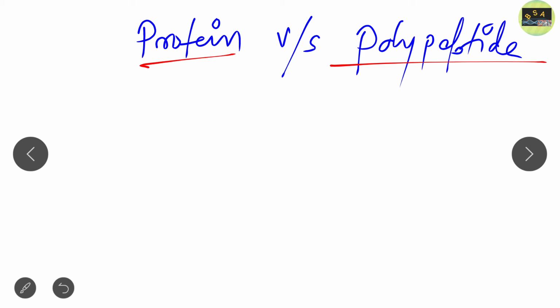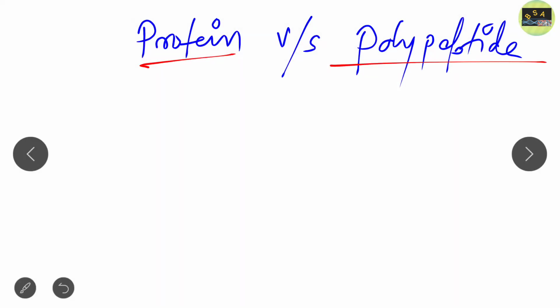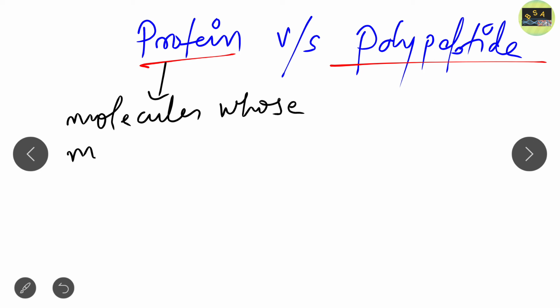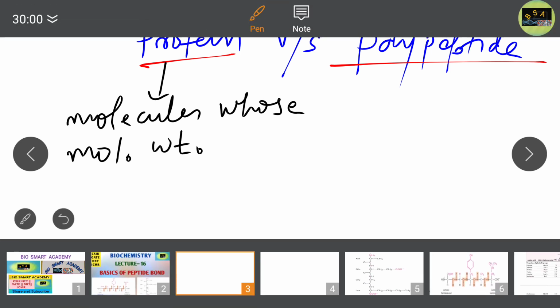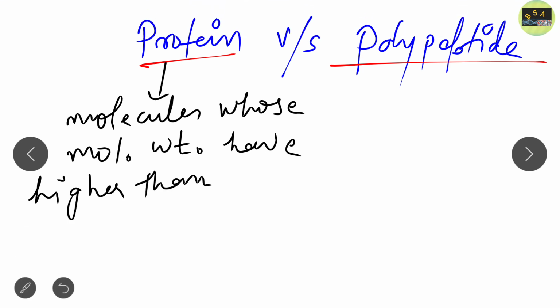One difference is that proteins are those molecules, just note it down, whose molecular weight is higher than 10,000 Dalton. While polypeptides are those molecules whose molecular weight is below 10,000 Dalton.